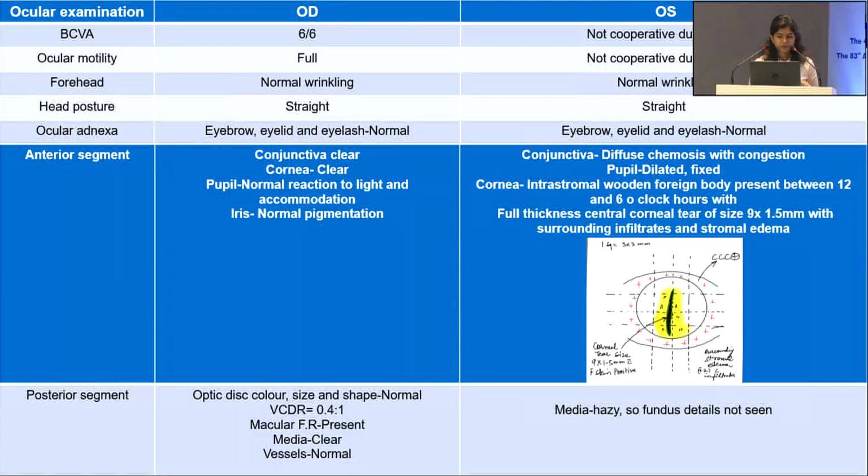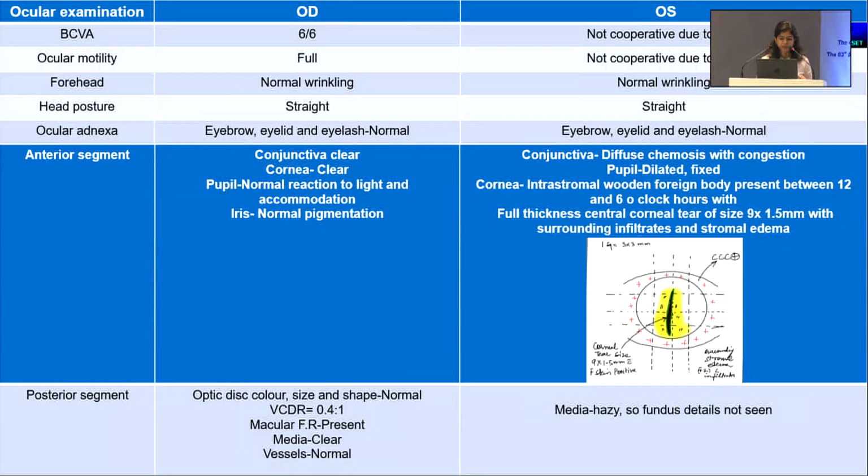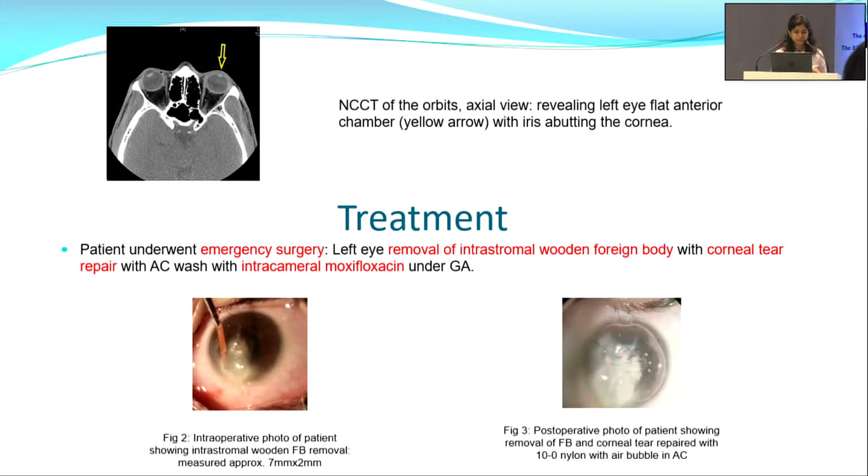Anterior segment examination: conjunctiva had diffuse chemosis with congestion, pupil was fixed and dilated, cornea had an intrastromal wooden foreign body present between 12 and 6 o'clock hours with full thickness central corneal tear of size approximately 9 by 1.5 mm with surrounding infiltrates and stromal edema. Here is a schematic diagram showing her anterior segment examination. Posterior segment could not be examined due to hazy media. NCCT of the orbit revealed left eye flat AC with iris abutting the cornea.